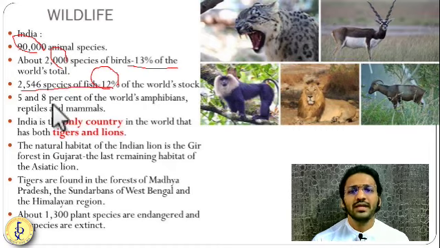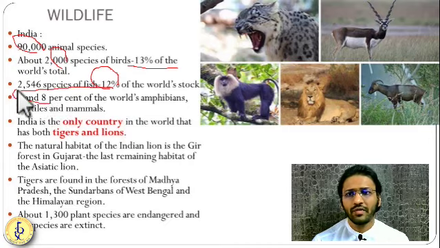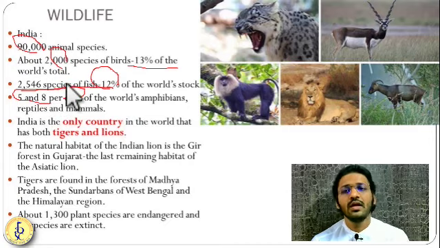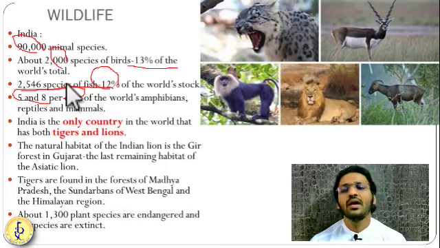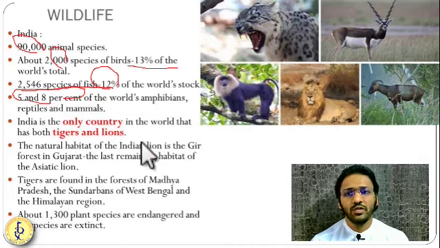And amphibians, like you have tortoise, you have frogs, we have 5 to 8% of the amphibians, and still we are discovering new amphibians. If you read The Hindu, every day you will get that in this Western Ghat region, this many frogs were discovered, that many frogs were discovered. Okay, so amphibian species 5 to 8%.